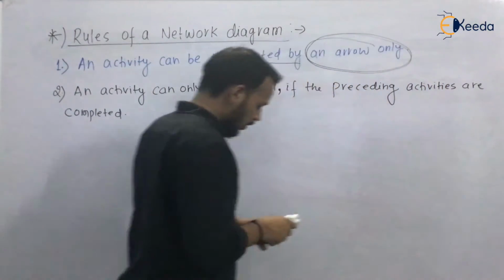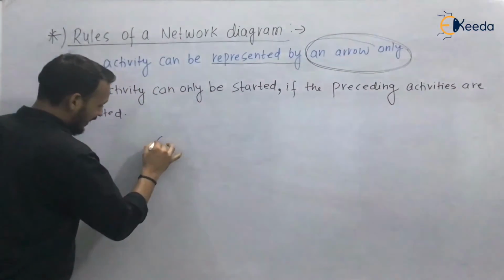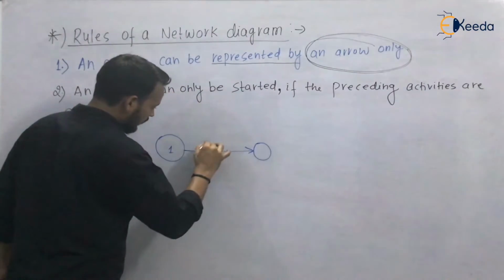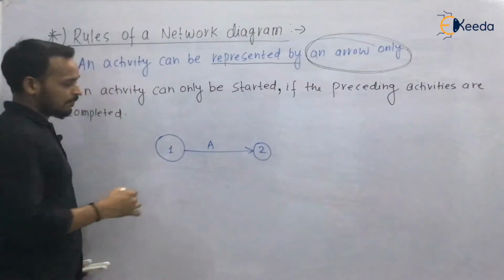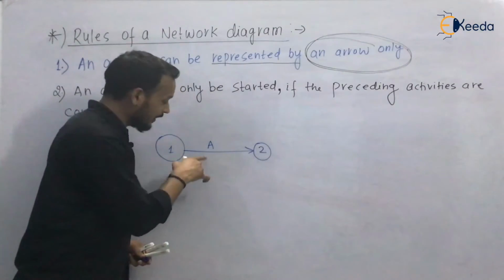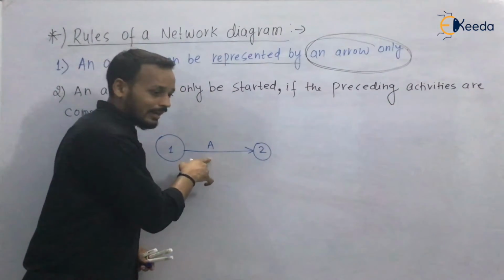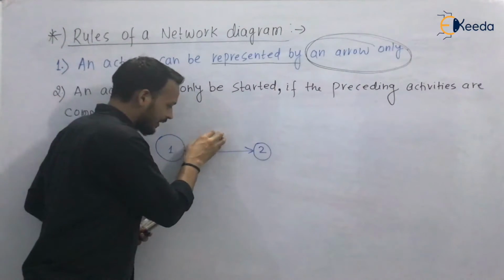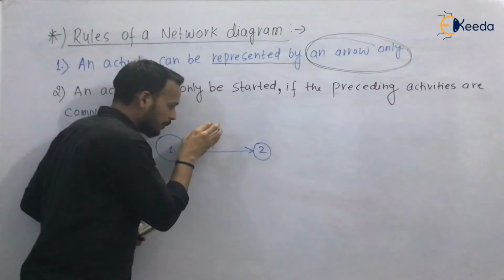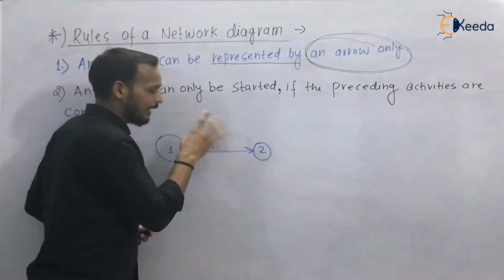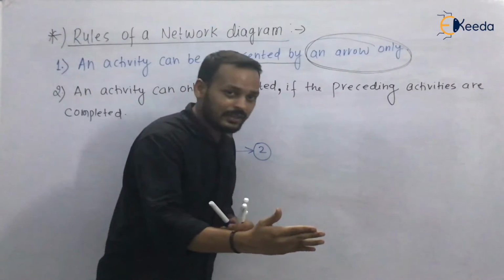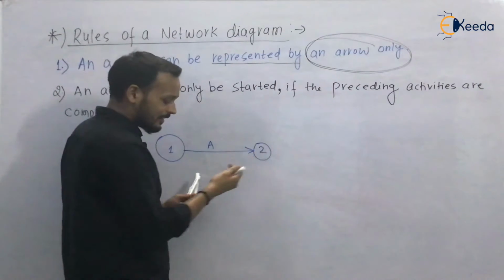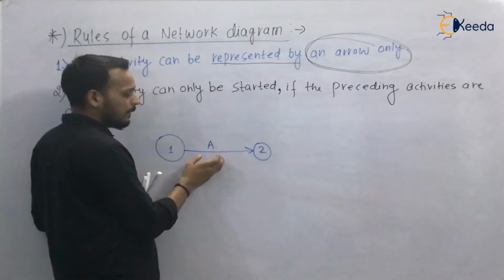Suppose the first activity was activity A, and what was it? It was land acquisition. So first you have to complete land acquisition, that is activity A, and the next was design making. If you want to start the next activity, this activity must be completed.